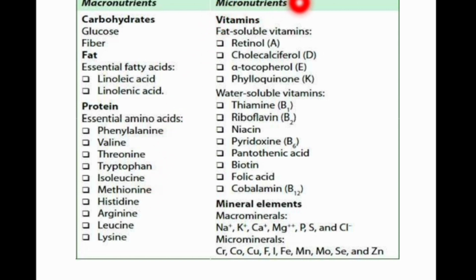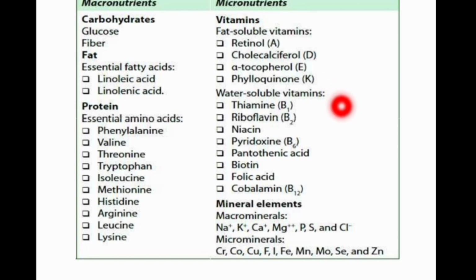And coming to micronutrients. Micronutrients are vitamins and minerals. Vitamins are divided into two groups: water soluble vitamins and fat soluble vitamins. Fat soluble vitamins we can easily remember as A, D, E, K. A for retinol, D for cholecalciferol, vitamin E is alpha tocopherol, and K is phylloquinone.